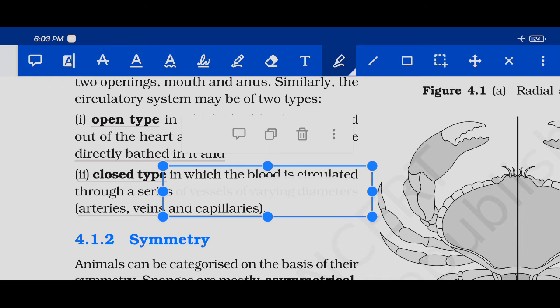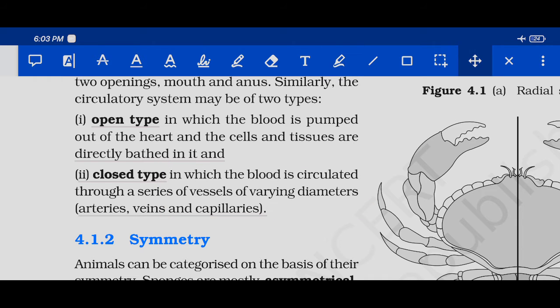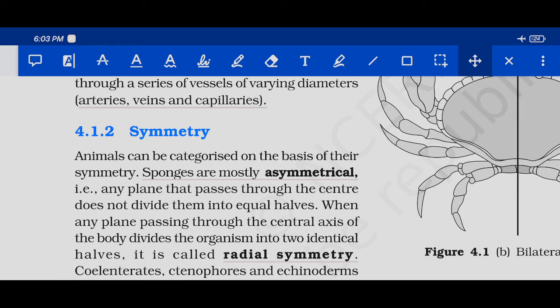Okay, all of them are not of the same diameter, they are of varying diameter, which we will learn in the circulatory system. Okay, next, coming to the point, symmetry. In symmetry, the organisms may be asymmetrical, they may be radially symmetrical, or they may be bilaterally symmetrical. So let me read the statement first. Animals can be categorized on the basis of symmetry.